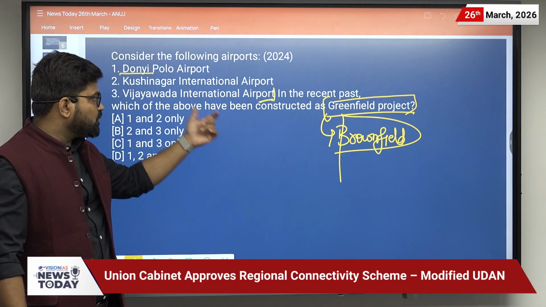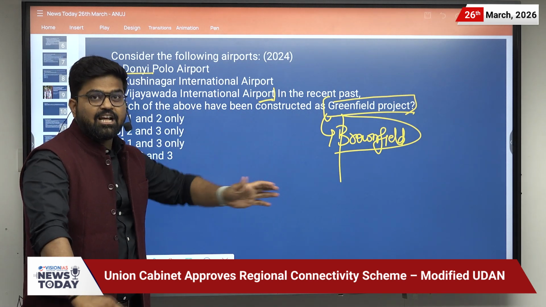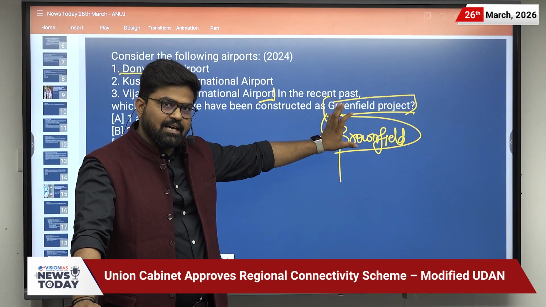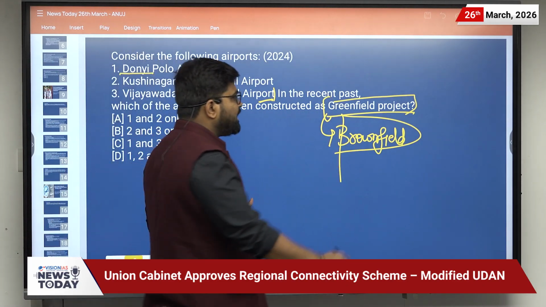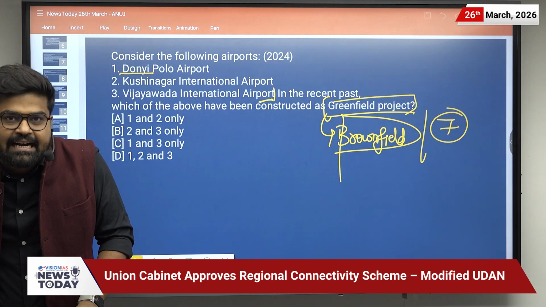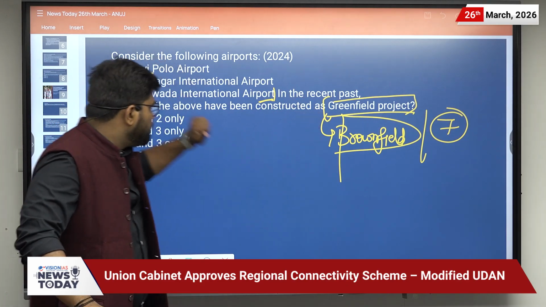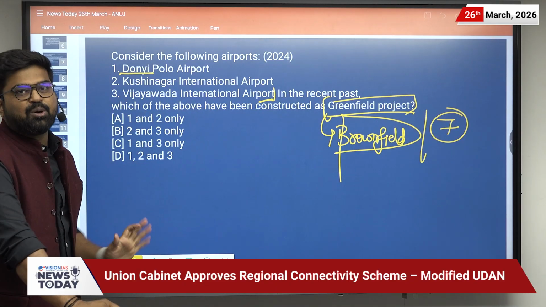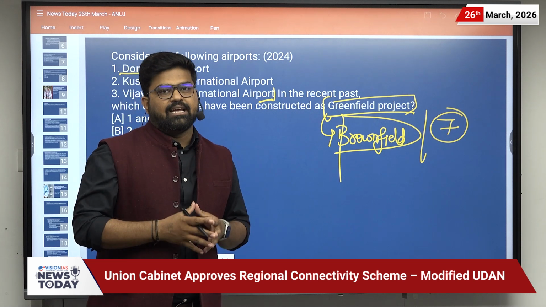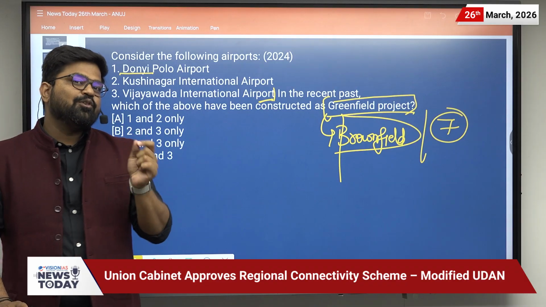where there is already infrastructure and that is improved. So the question is asking which of the above have been constructed from scratch in the recent past. So it is a difficult, factual question. There was development of 7 greenfield airports from the year 2019. But if you know a little bit about the concept of greenfield, you might know that Vijayawada International Airport cannot be new. Vijayawada is a very old and developed city in Andhra Pradesh.